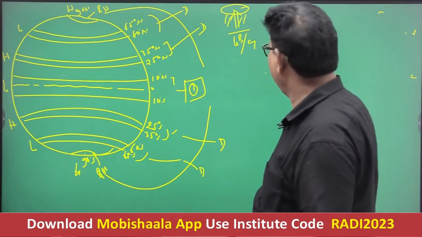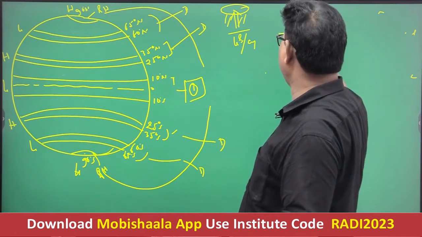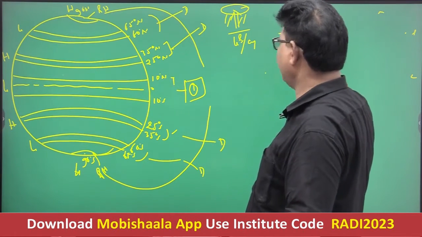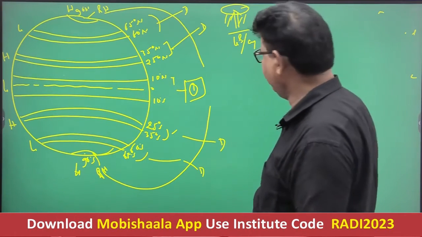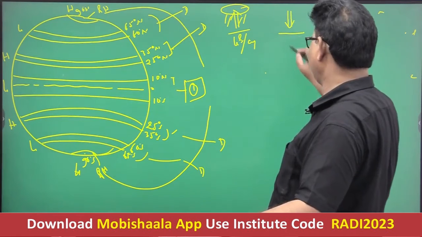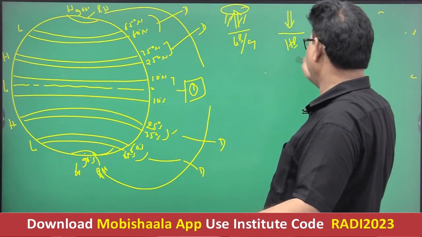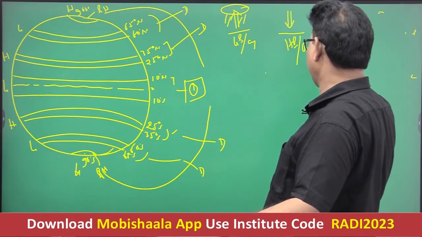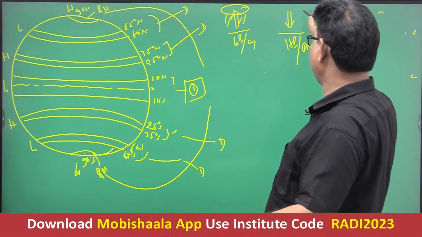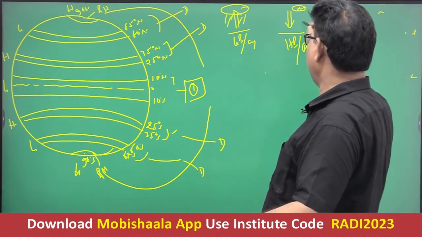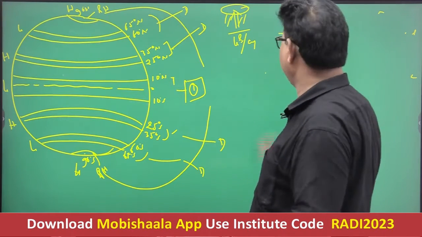On the other hand, when there occurs a descending column of air current, in this case high pressure is created, and in high pressure anticyclonic condition prevails, and it does not favor cloud formation, and hence low rainfall is expected in this zone.